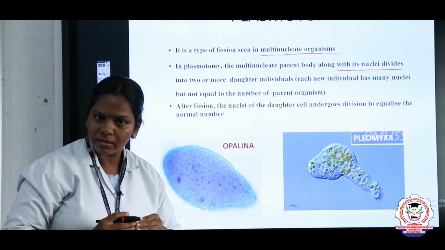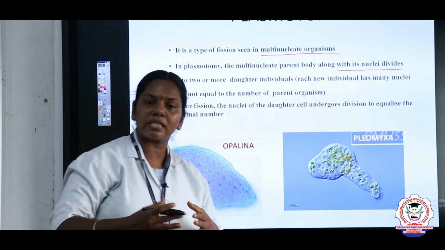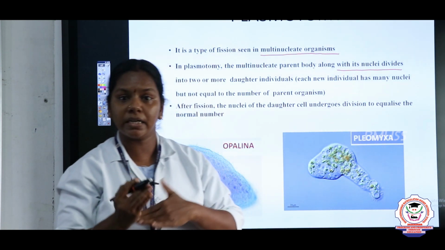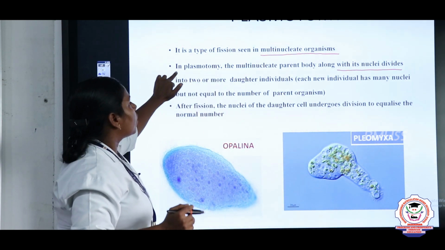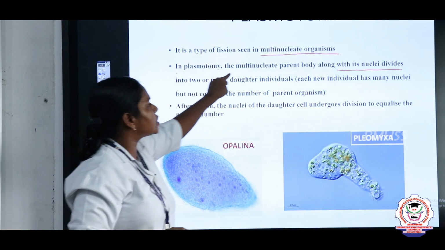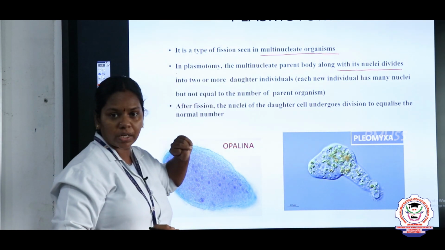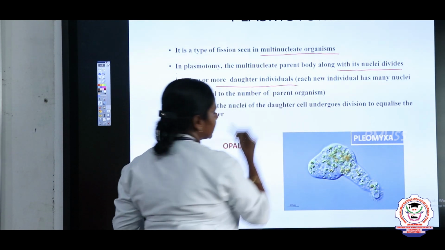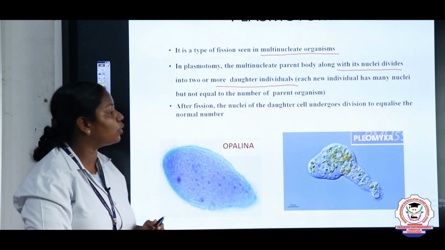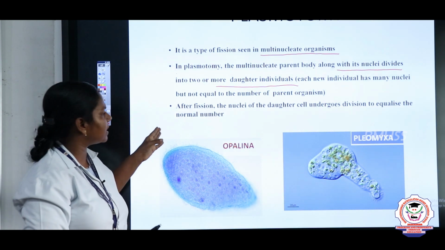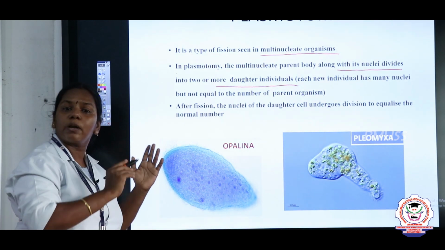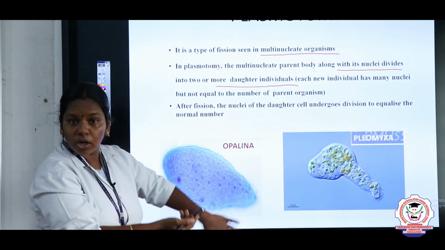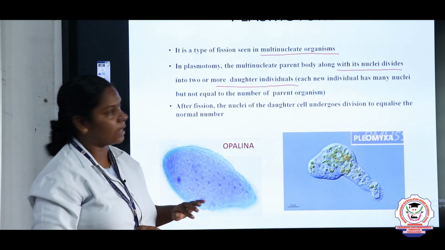So first it divides and the daughter cells undergo repeated nuclear division to become equal with the parent nuclei. So what is plasmotomy, children? The division of a multinucleated parent body into multinucleated daughter cells is called plasmotomy. And here what happens? After this, the number of nuclei present in the parent as well as the daughters are equal in number.